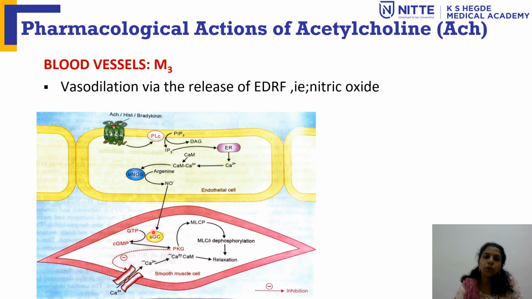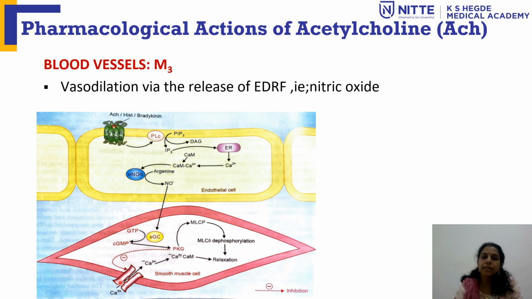So this guanylyl cyclase gets activated, which leads to the formation of cyclic GMP. This cyclic GMP then activates protein kinase G, and this leads to the dephosphorylation of the myosin light chain kinase. So what happens? There will be a decreased availability of the phosphorylated myosin light chain kinase, which can lead to muscle relaxation. So vascular smooth muscle relaxation happens.